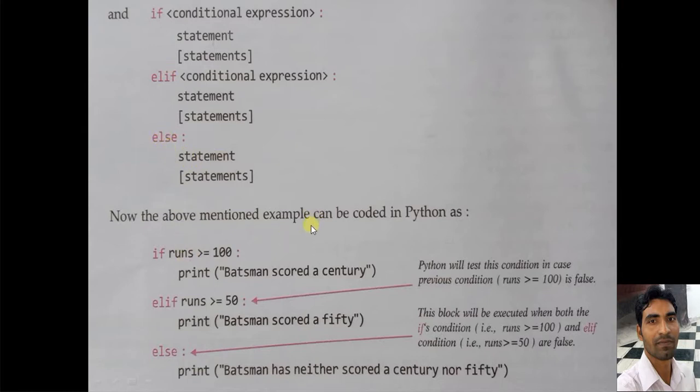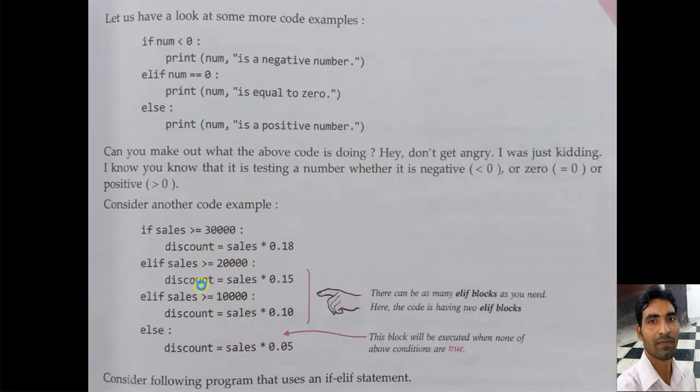Now the above mentioned example can be seen here. If runs greater than or equal to 100, then the batsman scored a century. Elif runs greater than or equal to 50, then the batsman scored a 50. Else the batsman has neither scored a century nor a 50. So this is the use of the if-elif statement to check multiple conditions.